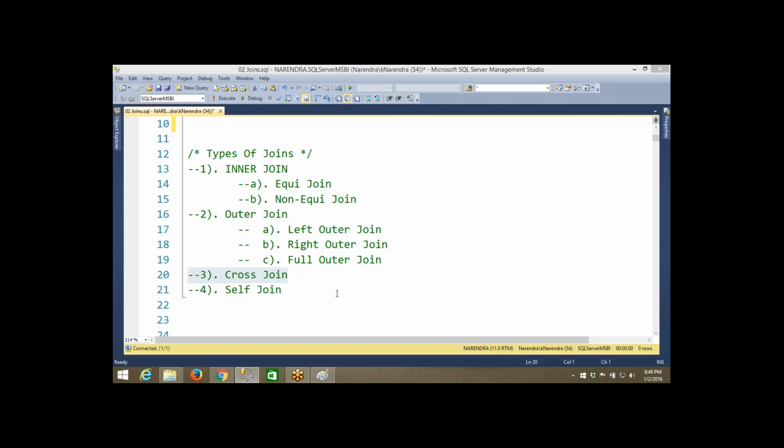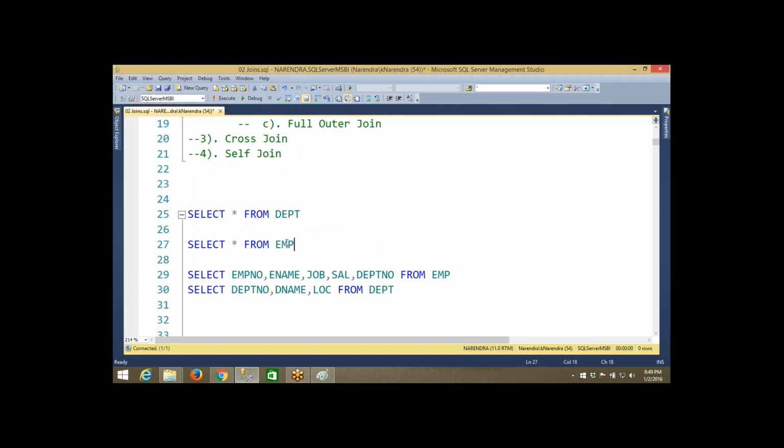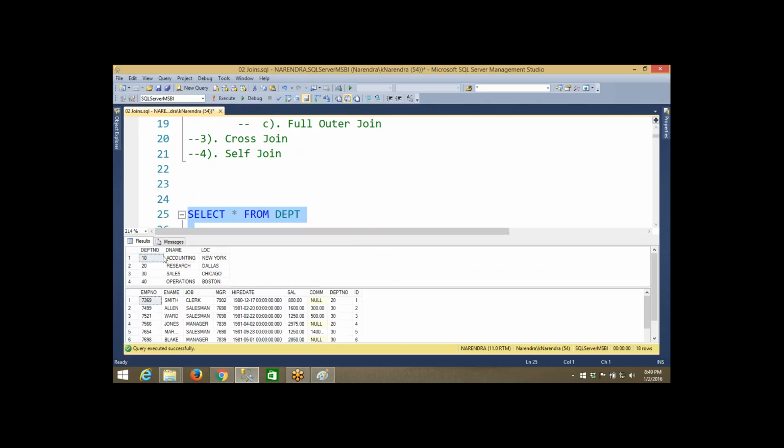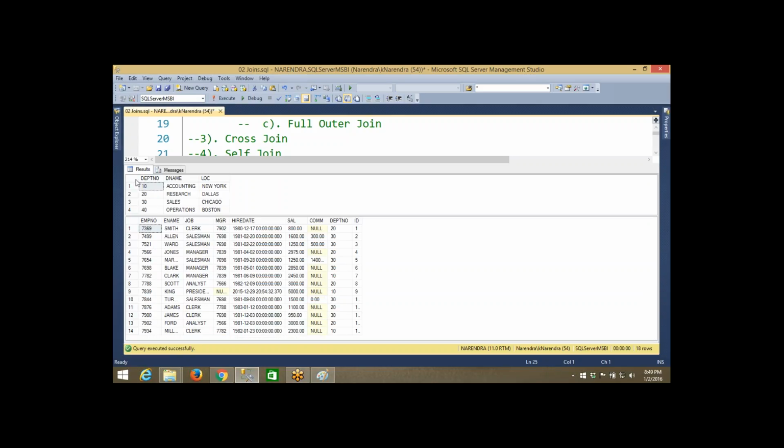But here look at this, these columns are different. Department columns are different, employee columns are different, but still we can collect the data from these two tables. This is called join. That is different. For those other operations we have to have the same column names. Do you remember? That is the first and foremost condition, I think.